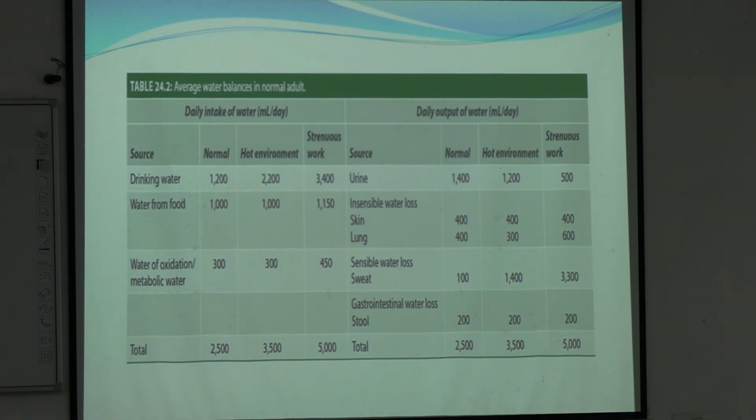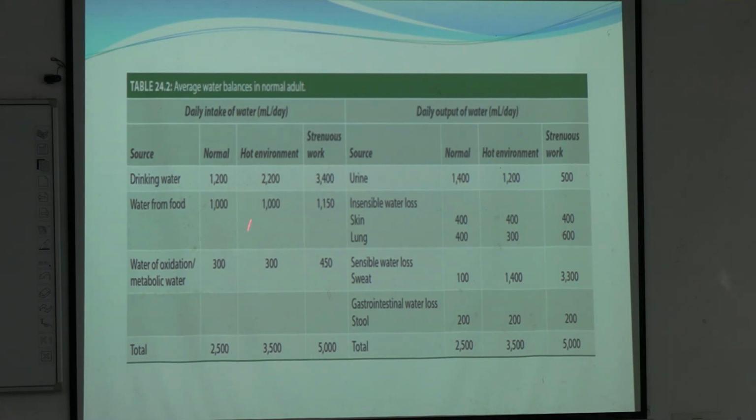Water from food, from solid food also. Okay, we get 1000 milliliter of water from food. Water of oxidation or metabolic water, this is the part what I told before. This is the water that is generated within our body from various metabolic reactions. Okay, so the amount of this is 300. So total will be 2500.